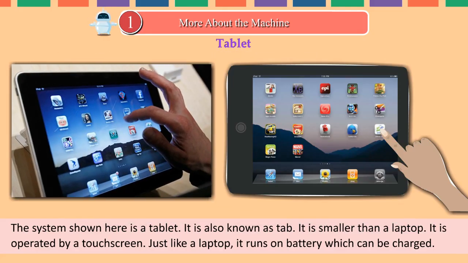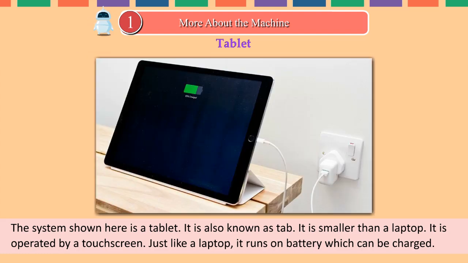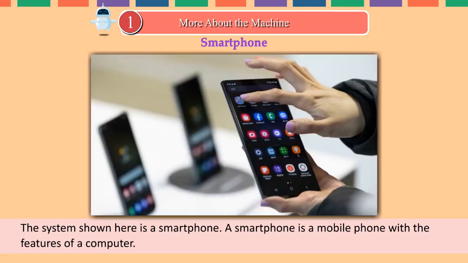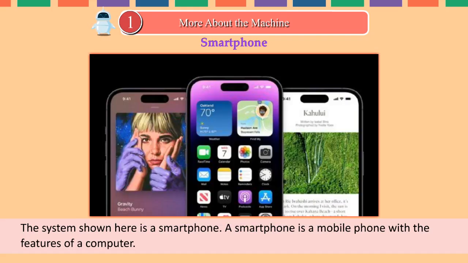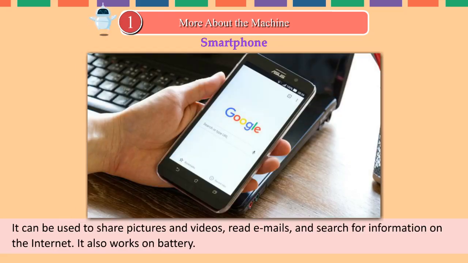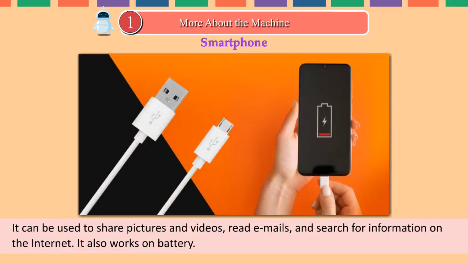It is operated by a touch screen. Just like a laptop, it runs on battery which can be charged. Smartphone. The system shown here is a smartphone. A smartphone is a mobile phone with the features of a computer. It can be used to share pictures and videos, read emails, and search for information on the internet. It also works on battery.